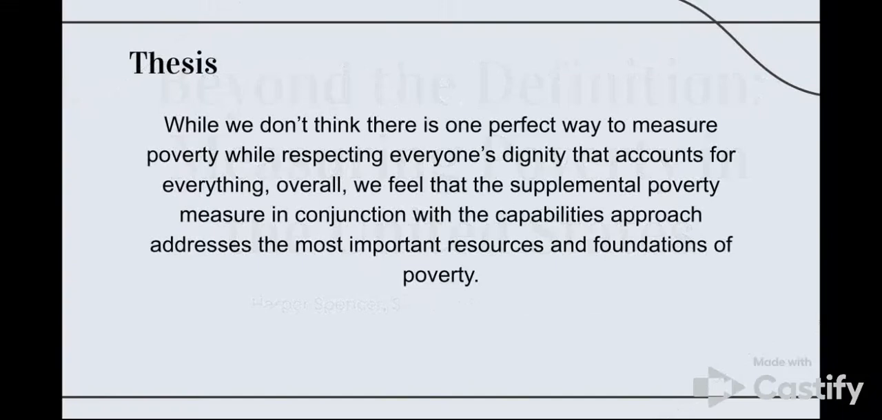So for our thesis, we think that while there's no one perfect way to measure poverty while respecting everyone's dignity and accounting for everything, overall, we feel that the supplemental poverty measure, in conjunction with the capabilities approach, addresses the most important resources and foundations of poverty.